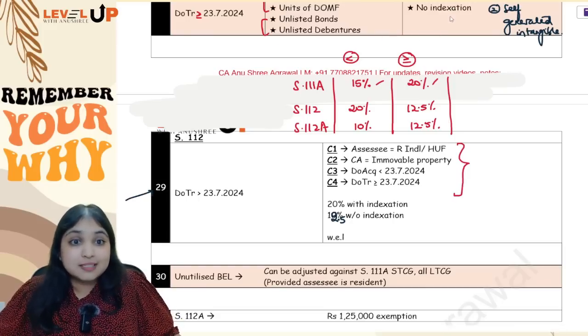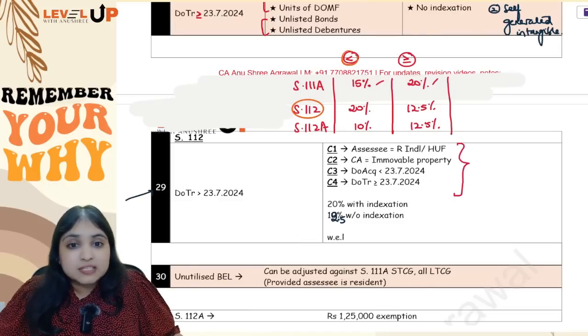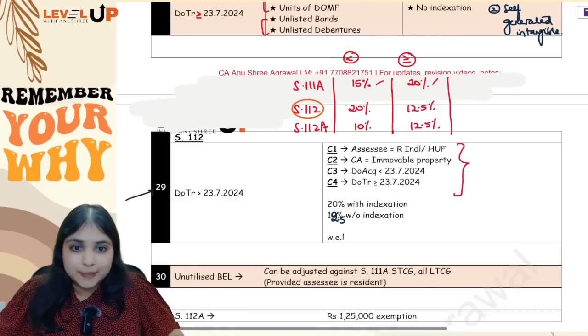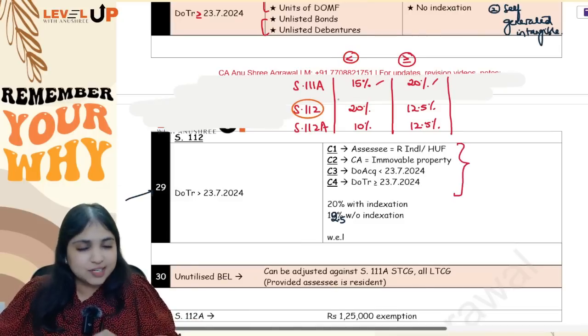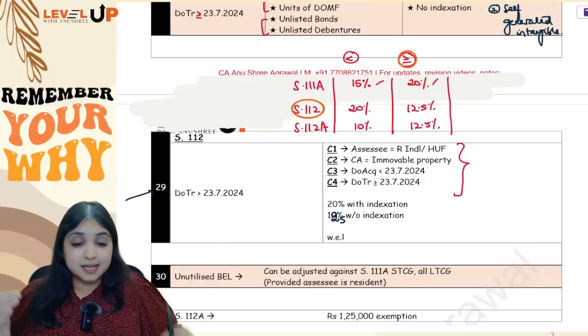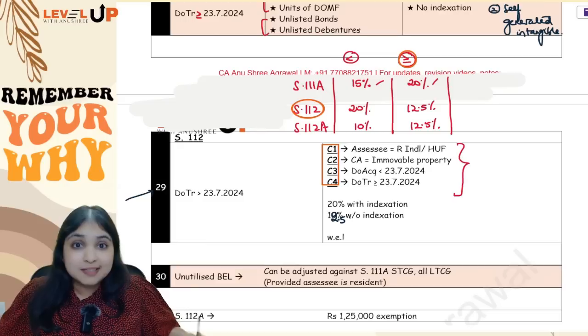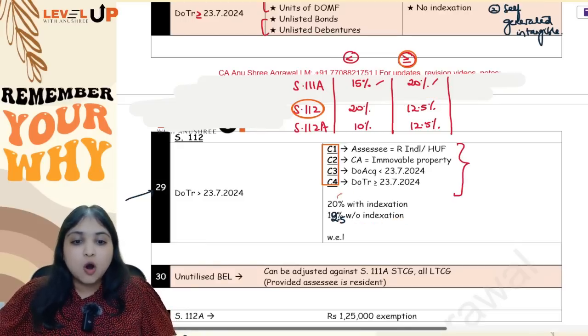But however, guys, notice that in section 112, okay, if the transfer happened before amendment, no complication, straight away 20% tax rate, story over. But under section 112, if the transfer happened on or after the amendment, in that case, if the 4 conditions are fulfilled, then your tax rate will be either 12.5% without indexation or 20% with indexation, whichever is lesser.